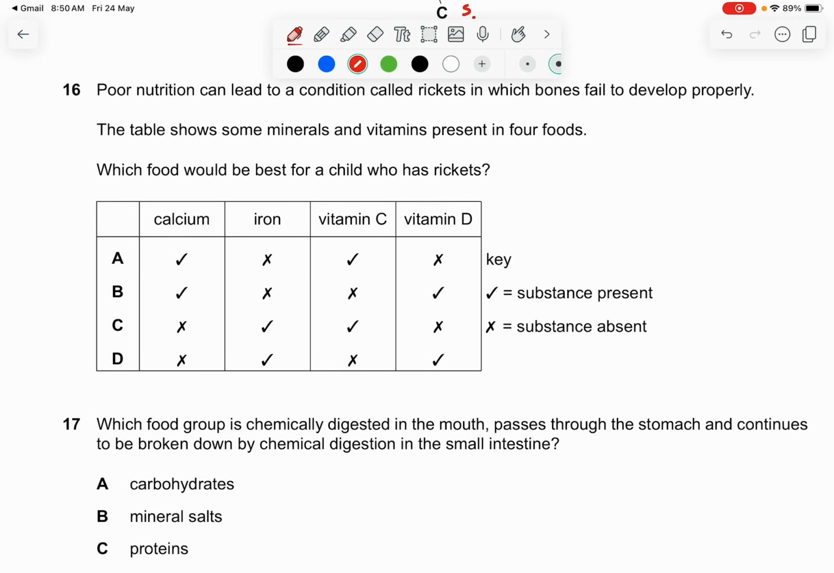Question 16. Poor nutrition can lead to a condition called rickets in which bones fail to develop properly. The table shows some minerals and vitamins present in 4 foods. Which food will be best for a child who has rickets? Rickets is basically a deficiency of calcium and vitamin D, but mainly vitamin D. So which one should this child take? The answer would be B. Okay, if you want to take calcium, you need to eat vitamin D too, because vitamin D helps to reabsorb the calcium into the body.